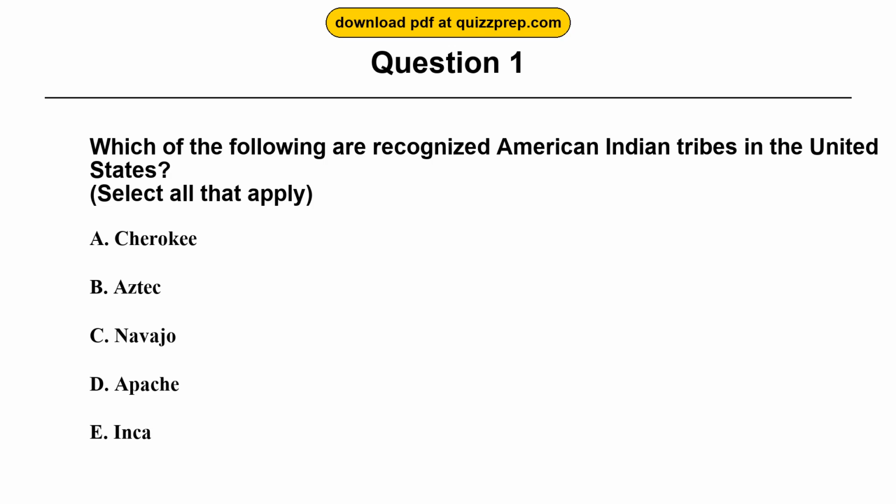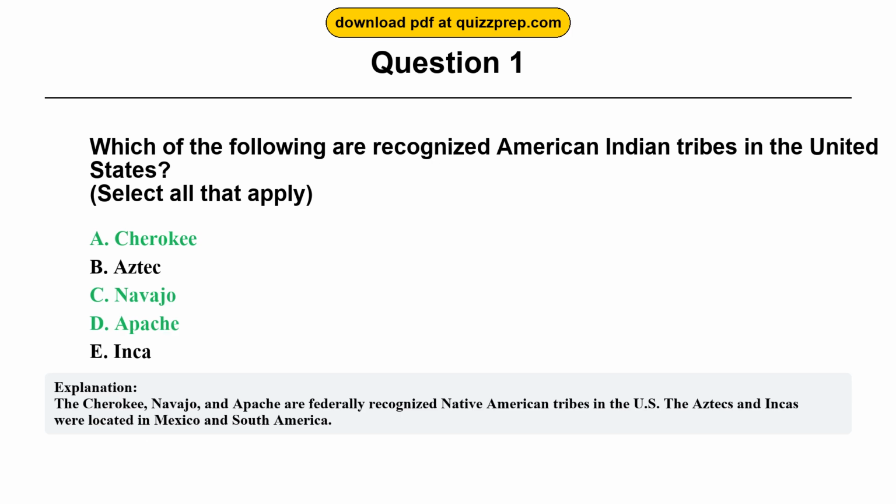Question 1. Which of the following are recognized American Indian tribes in the United States? Option A, Cherokee. Option B, Aztec. Option C, Navajo. Option D, Apache. Option E, Inca. The correct answers are options A, C, and D. Cherokee, Navajo, Apache. The Cherokee, Navajo, and Apache are federally recognized Native American tribes in the U.S. The Aztecs and Incas were located in Mexico and South America.